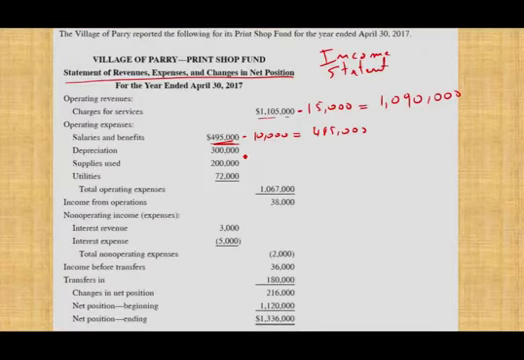Depreciation. Now, hopefully we all know what depreciation is. Depreciation is a non-cash item, therefore we ignore it. It's a non-cash. We don't need to convert something that's non-cash to cash. Supplies used. What we're saying here is we used supplies of $200,000. This is the accrual figure.